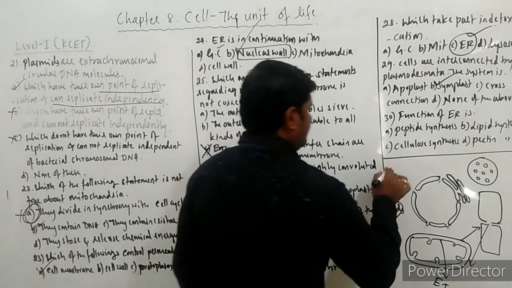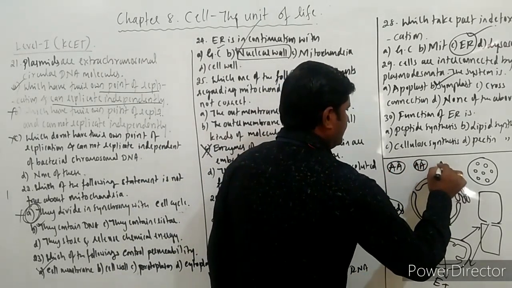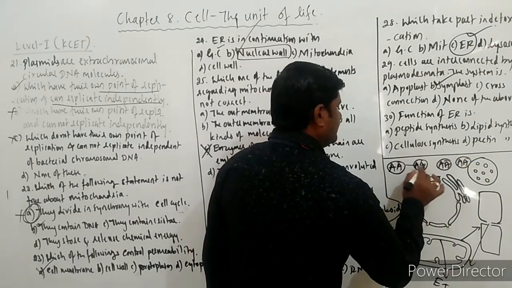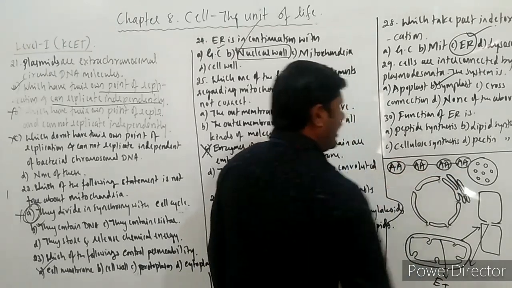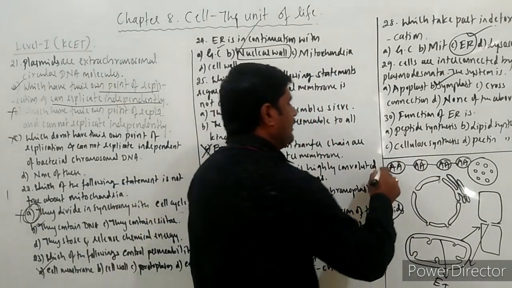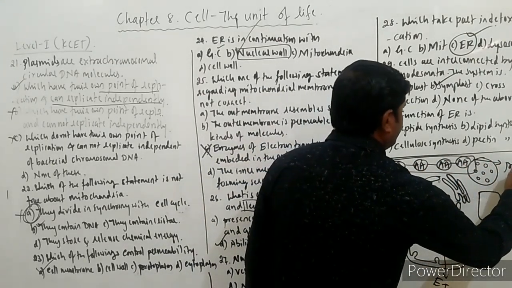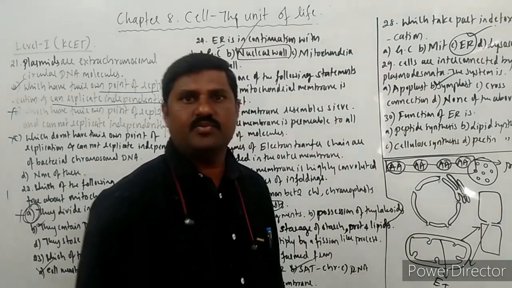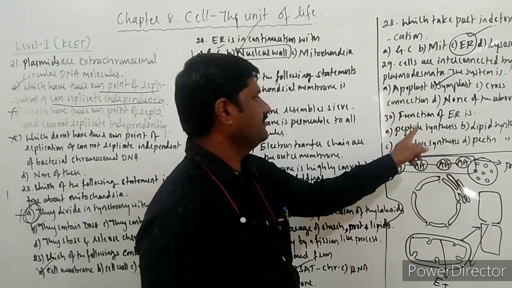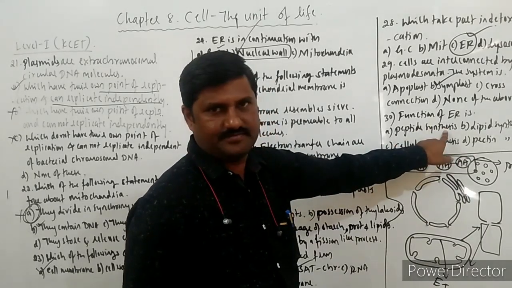See here, this is one amino acid, this is another amino acid, and another, and another. These amino acids are connected with the help of peptide bonds, and this chain of amino acids forms one protein molecule. So peptide synthesis means protein synthesis.